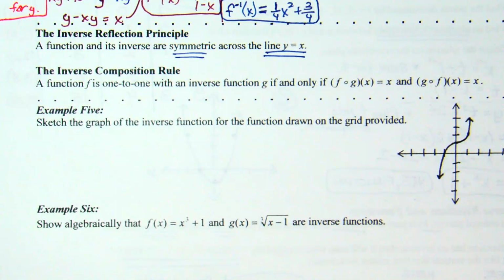Now, can you visualize what the line y equals x is? What's it look like? Just a line going up into the first quadrant and starting from the bottom left of the third quadrant. It goes through 0.